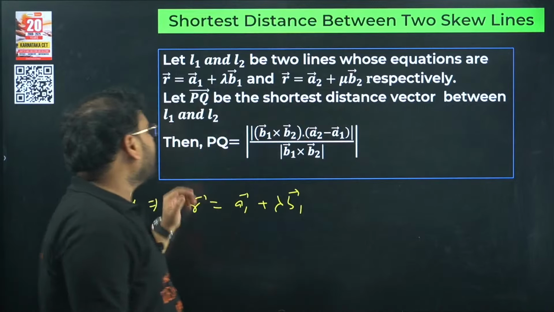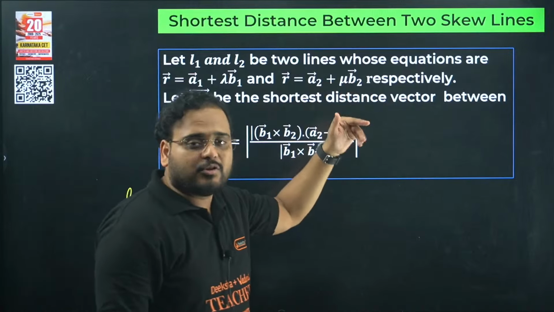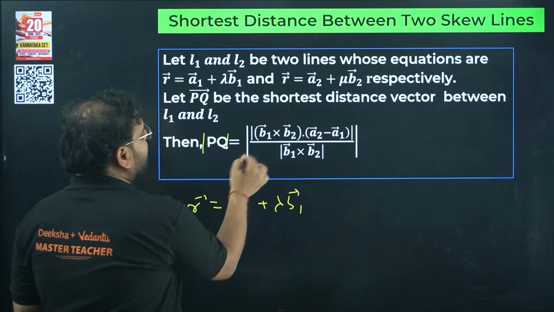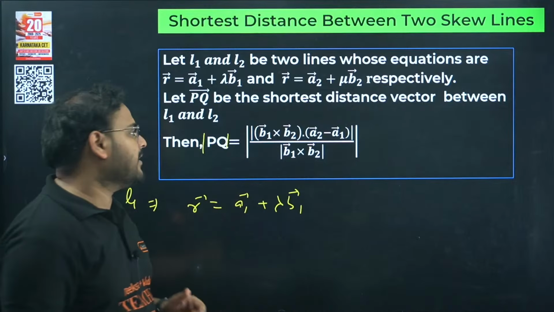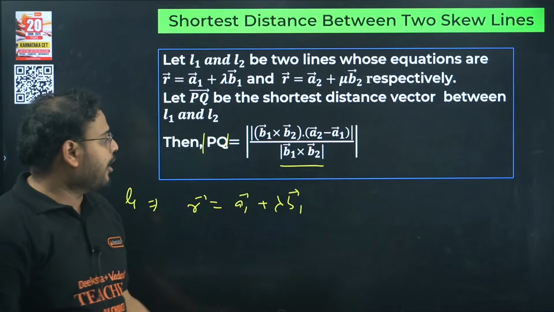And for the distance formula, if P and Q are points on these two lines and PQ is the shortest distance, then PQ modulus will be given by B1 cross B2 dot A2 minus A1, upon mod of B1 cross B2. How to find the cross product?